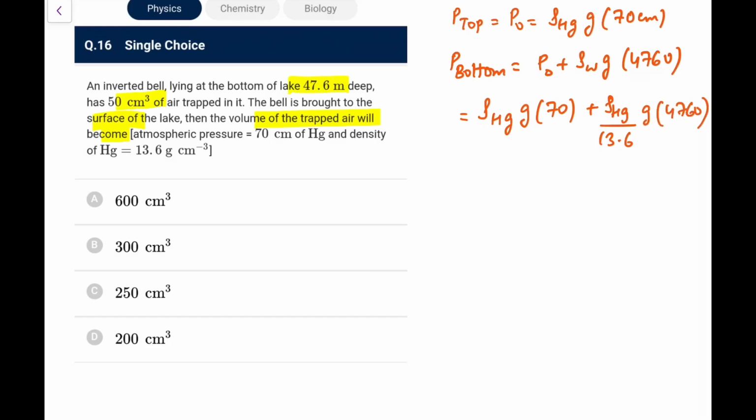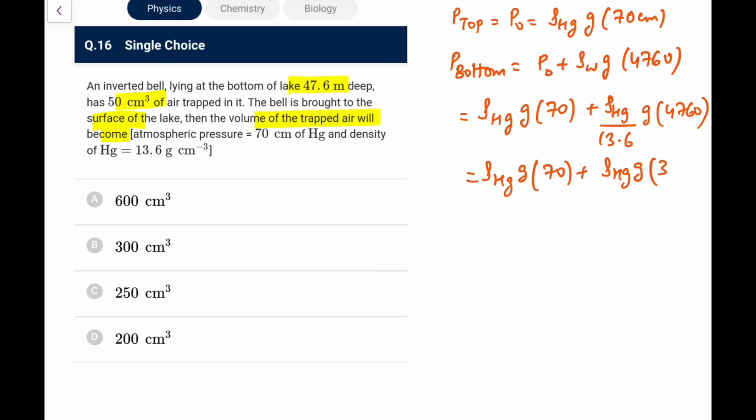And if you do this 13.6 division, what you will have is rho hg into g into 70, and this comes out as rho hg into g into 13.6. If I start, double would be 26.2 and triple would be 40.8, so what we are left with is 6.2 or 62.6.